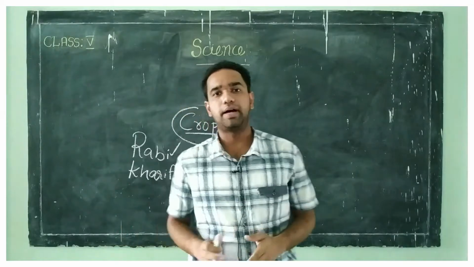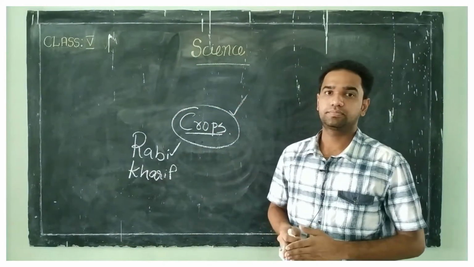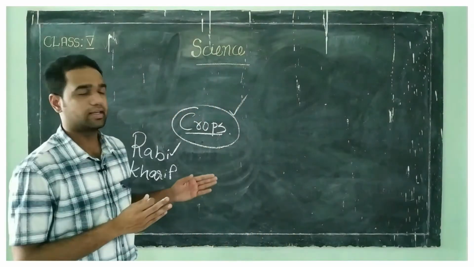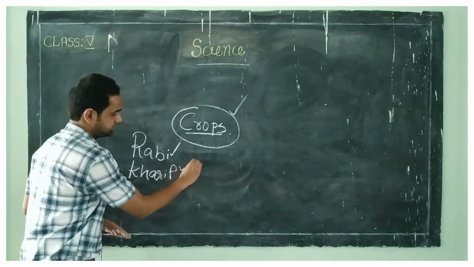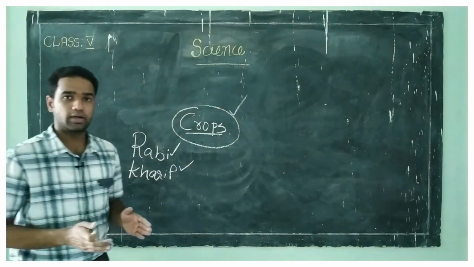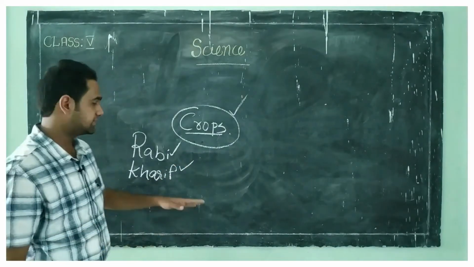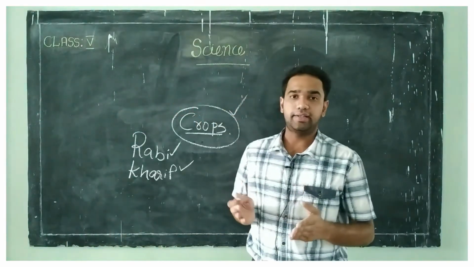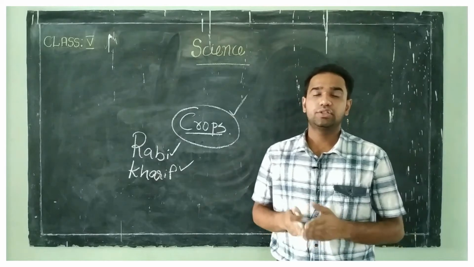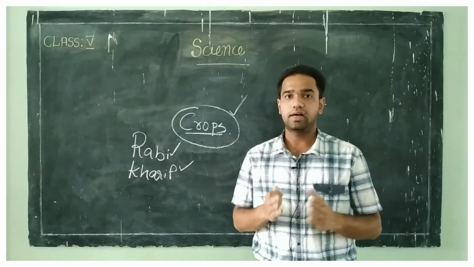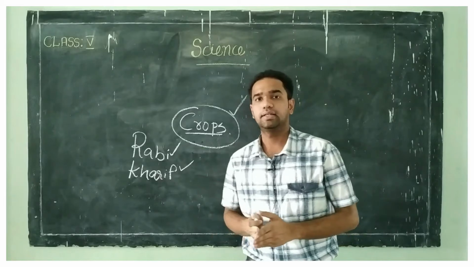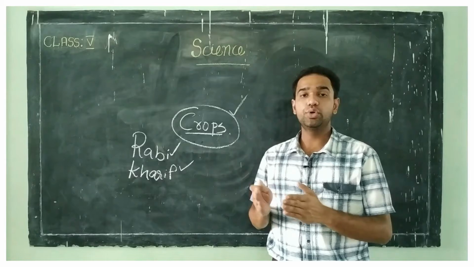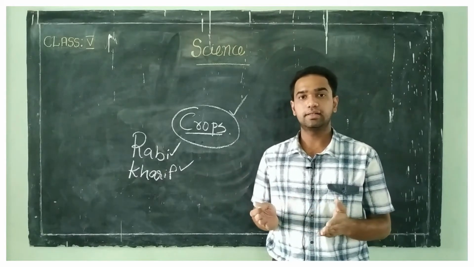Then, what do you mean by kharif crops? The crops that are grown in summer are known as kharif crops. Crops like rice, maize, jowar and bajra are grown in summer, say from June to October. Clear?